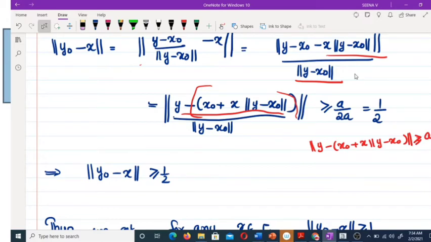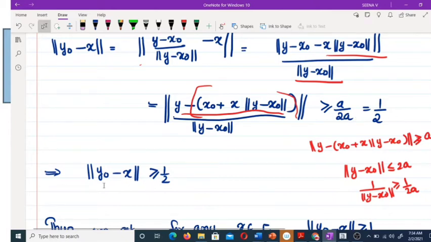Okay, so what about norm of y minus x naught? This is less than or equal to 2a. Therefore 1 by norm of y minus x naught is greater than or equal to 1 by 2a. So this divided by norm of y minus x naught is greater than or equal to a by 2a, which is equal to 1 by 2.